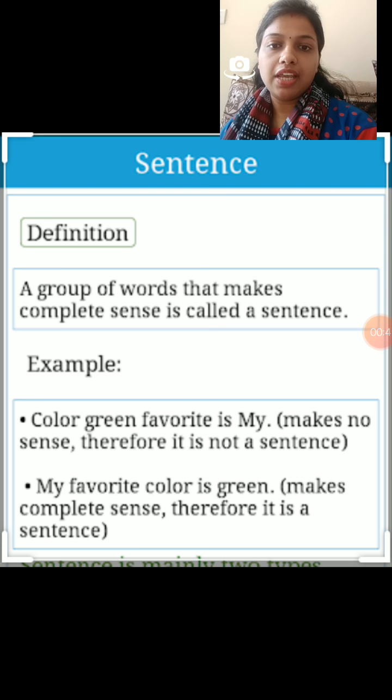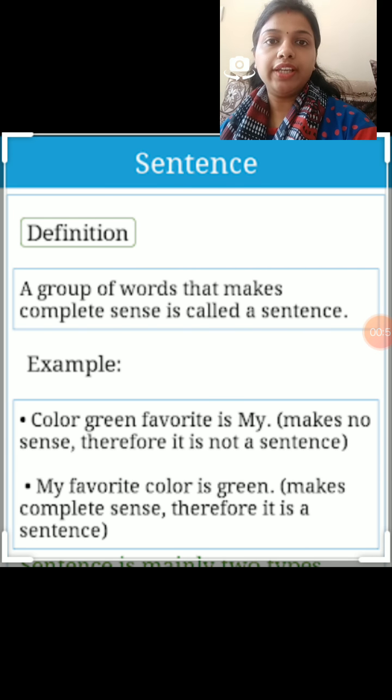Similarly, if I say, color green, favorite is mine, here the words are not arranged in a proper manner and hence not giving us a proper sense. That is why it is not a sentence.